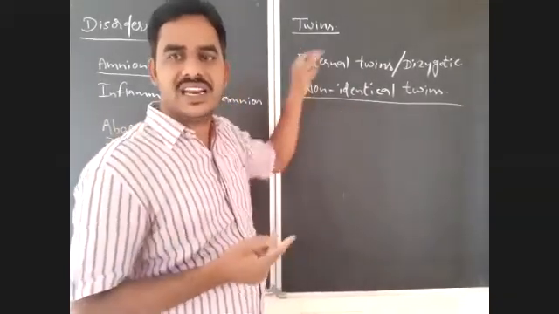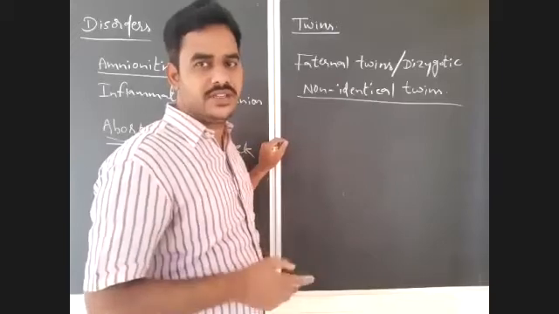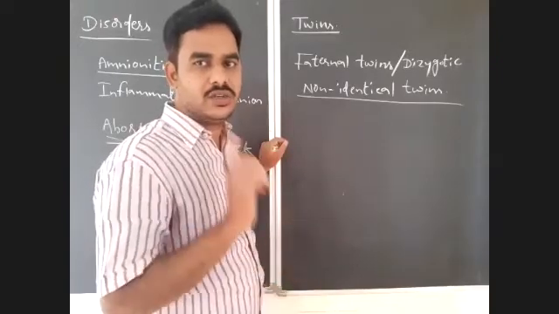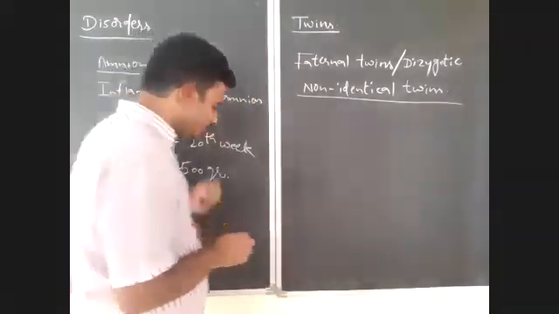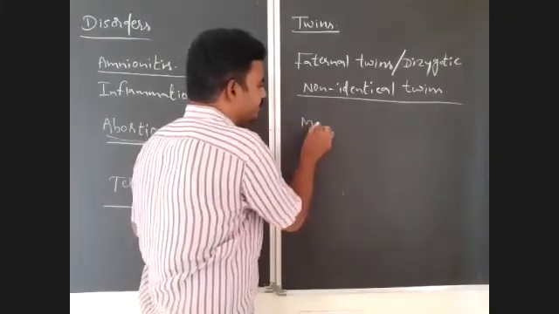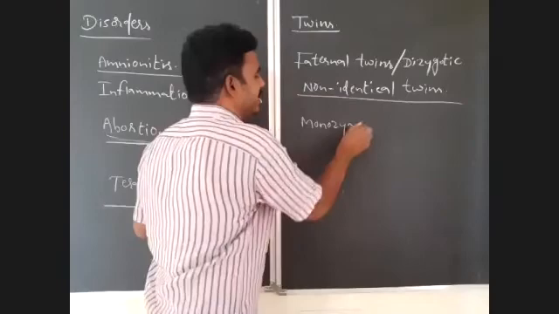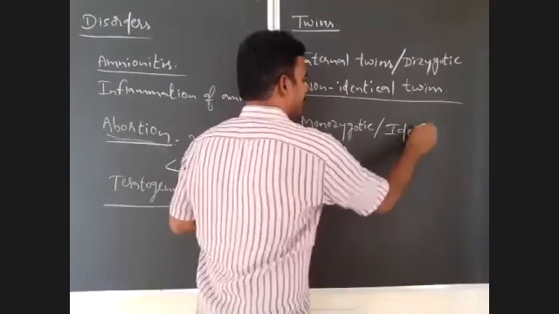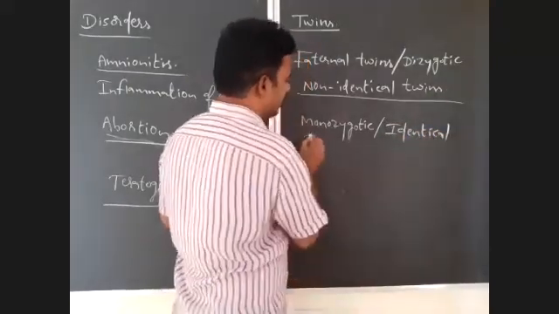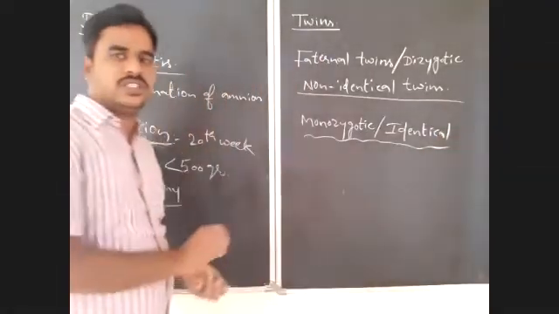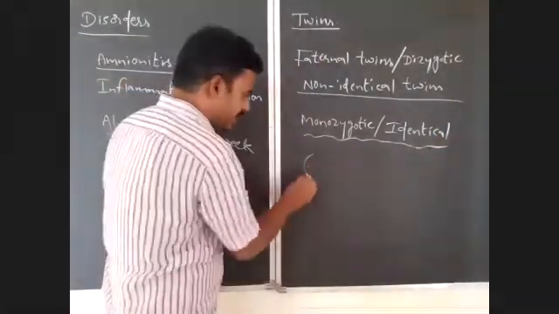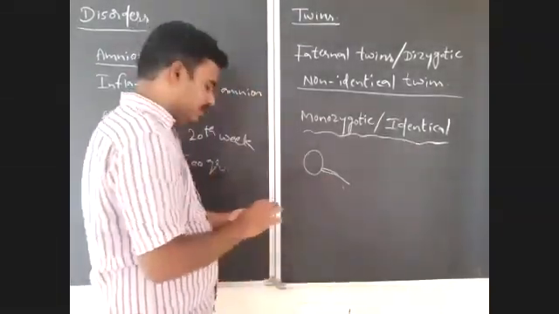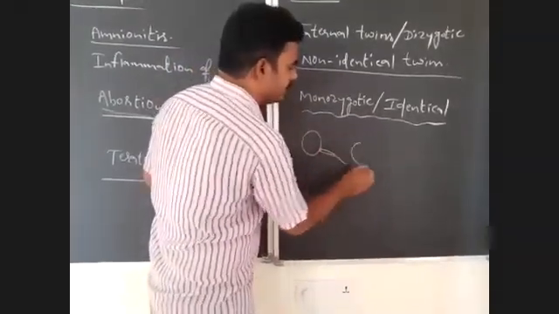So fraternal twins, dizygotic twins, develop from two different zygotes. Non-identical, they are not identical to each other. So you should notice that. What about the second condition, that is monozygotic twins? Monozygotic twins are identical twins. How will these monozygotic or identical twins form? See, in this condition, an ovum fuses with a sperm. Then that leads to the formation of a zygote.